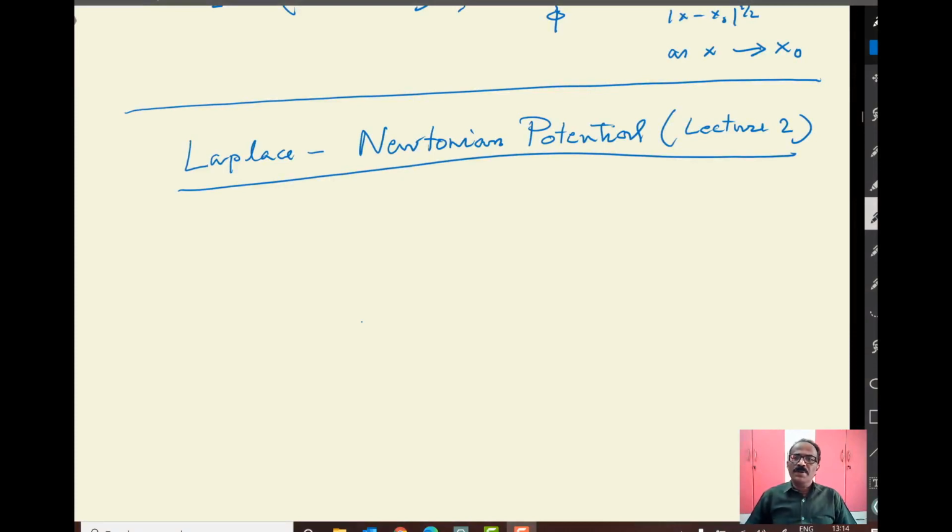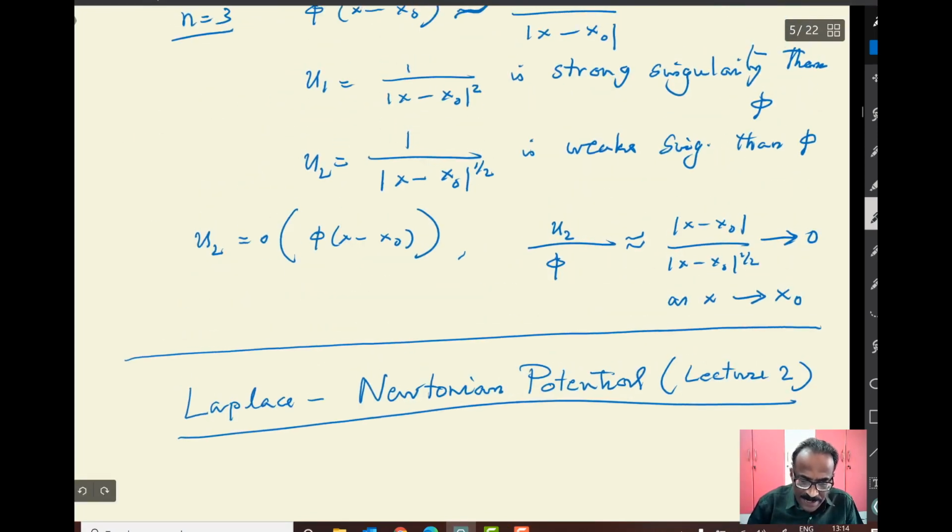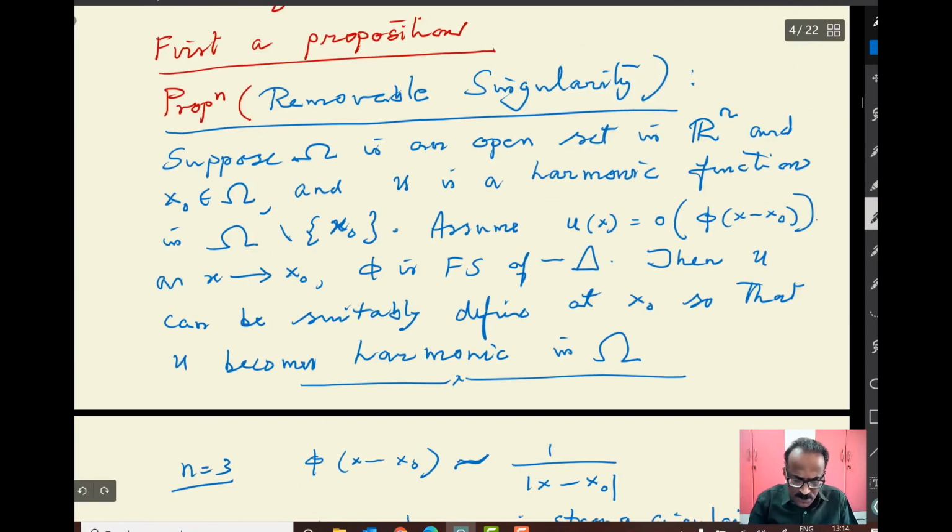So, good morning. We'll come back to the Laplace Newtonian potential. Last class we introduced a proposition about when you can remove a singularity of a harmonic function. Let me read the statement and then give you a proof. This is a removable singularity.